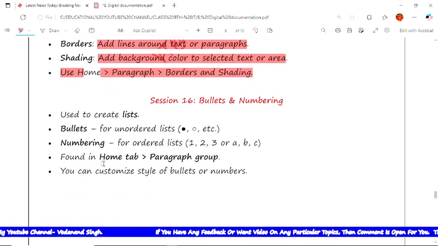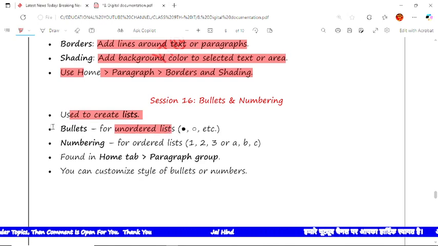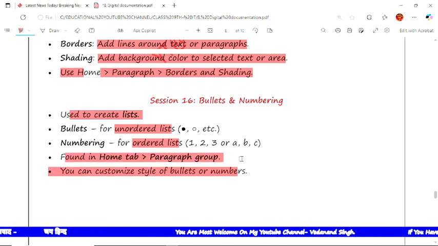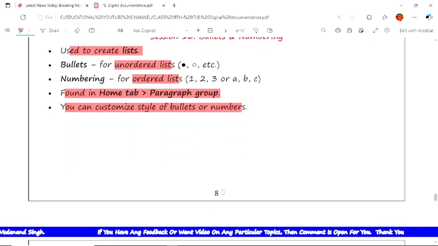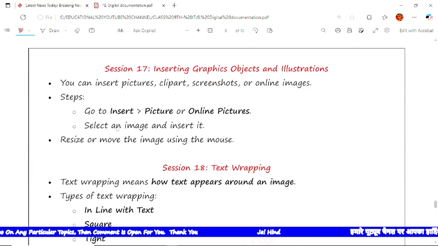Now the bullets and numbering, used to create lists. For bullet lists, there is an ordered list and an unordered list. In an unordered list, generally a dot is used. I have written here, you can see the black dots. These are the unordered list. Numbering is for when you keep a particular number, that is the ordered list. Suppose 1 2 3 4, or ABC, or Roman numerals, it would be numbering. Found in the Home tab, Paragraph group, and this is very easy. You can customize the style of bullets or numbers. Suppose you have written 8, we can write 8 here also, at the top of the page. You can do it anywhere. So now next, session 17.